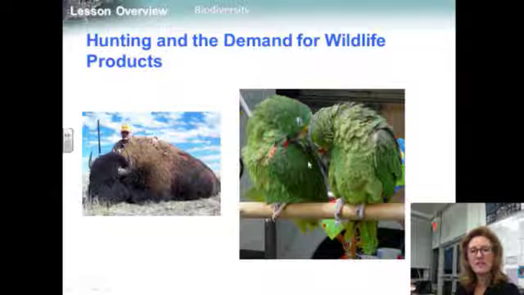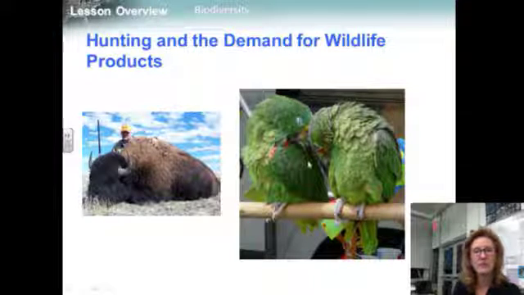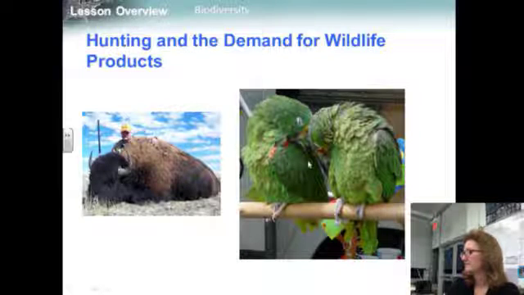The Convention on International Trade in Endangered Species, or CITES, bans international trade in products from a list of endangered species.